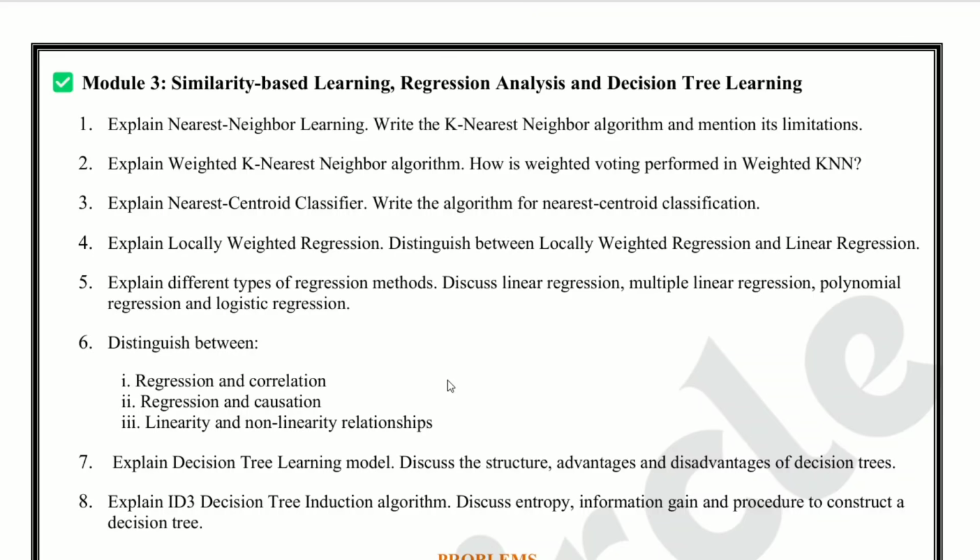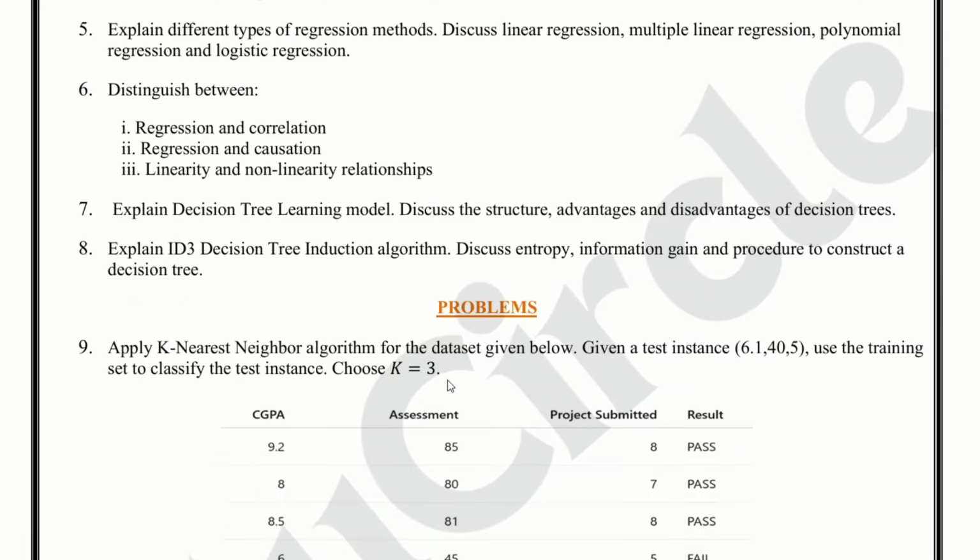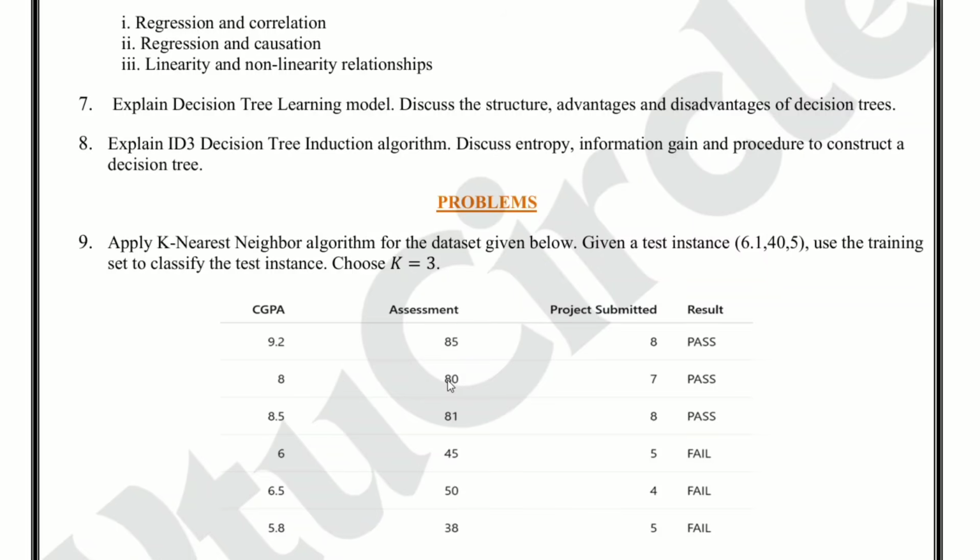Now question number 8. Explain ID3 decision tree induction algorithm. Discuss entropy, information gain and procedure to construct a decision tree. This is one of the most important questions in module 3. Learn entropy and information gain clearly.